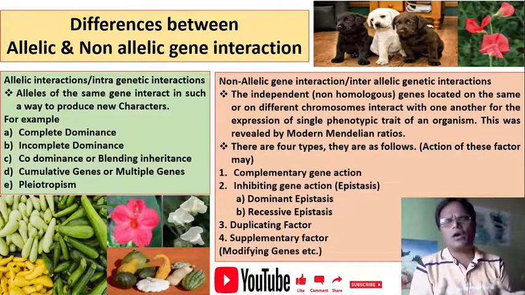A detailed account of complete dominance, incomplete dominance, codominance, cumulative genes, multiple genes, pleiotropy, complementary genes, epistasis, duplicating factors and supplementary factors we will discuss in the next video with the help of different examples. With the help of examples, we will explain it very well.